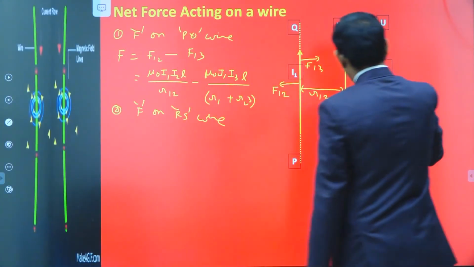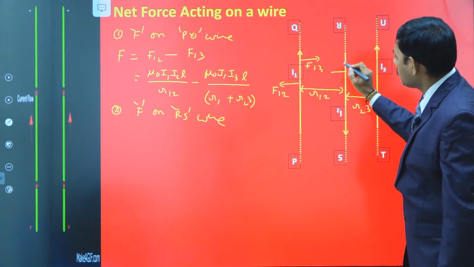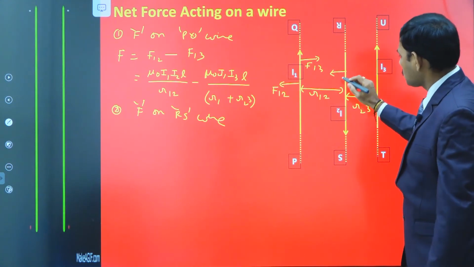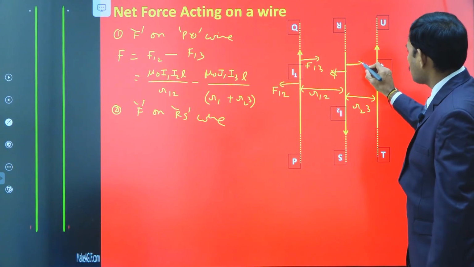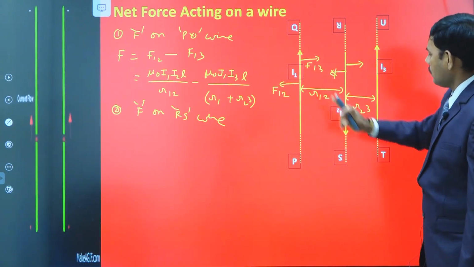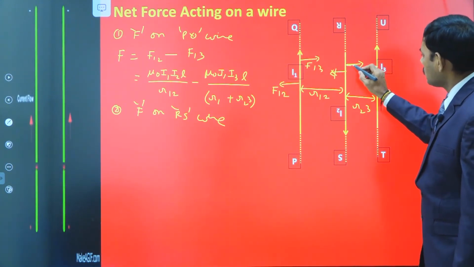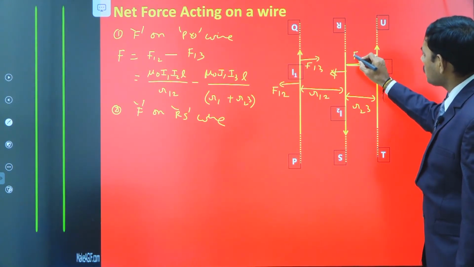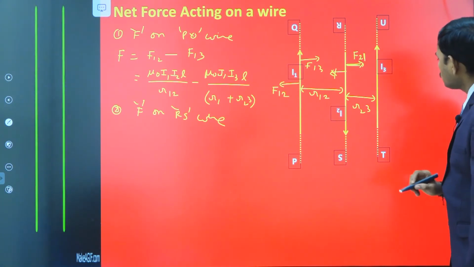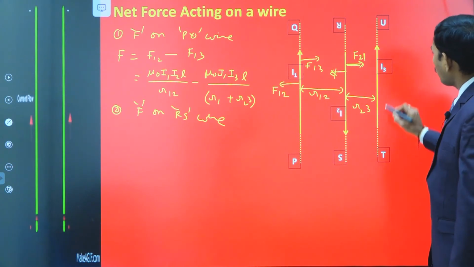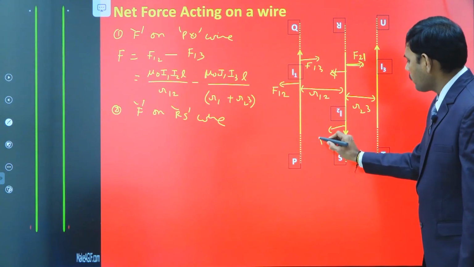When you consider the RS wire, the direction of flow of current in the second wire and first wire is opposite, so it is repulsion. Because the currents are in opposite directions, there is a repulsion force. So the force exerted on the second wire by the first wire is repulsion. As well, the second and third wires also carry currents in opposite directions.